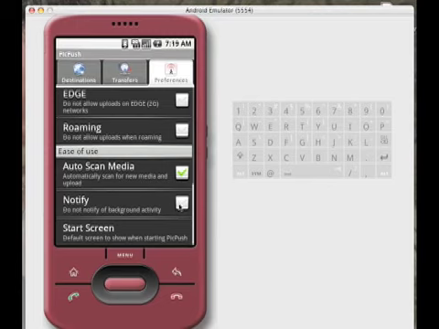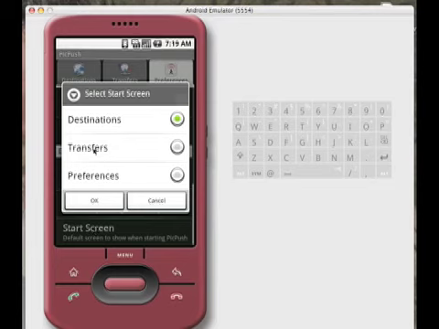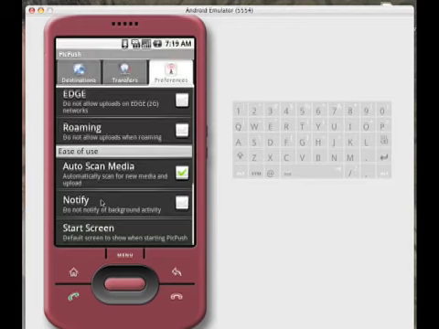Auto scan media we already discussed. You can turn this off if you don't want PicPush to detect that you're taking pictures. If you want to do it manually yourself later on, just turn it off. And then we just have a checkbox for notify background activity. That's just some messages will pop up every now and then to tell you what PicPush is doing. It's turned off by default so it doesn't intrude. And then the start screen, destinations, transfers, or preferences. This decides what screen shows up when you first load up PicPush.